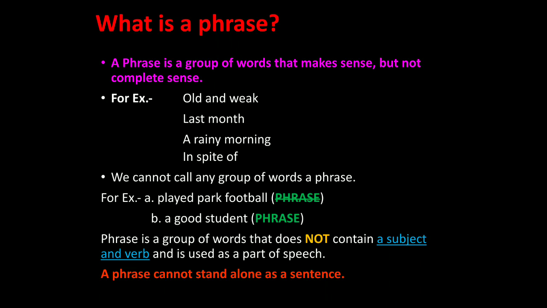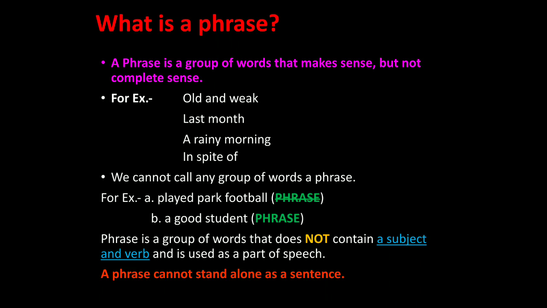If I told you old and weak, what will you understand? You will get a meaning, you will get a sense, but you will not get a complete sense. You won't understand what I am wanting to make you understand, right?